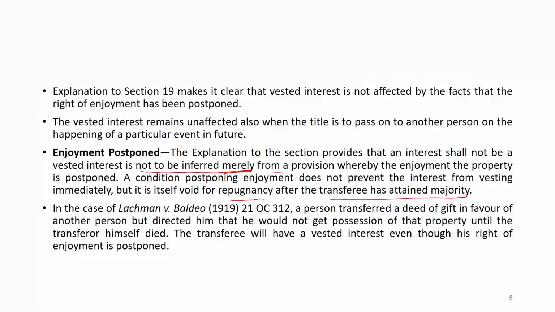Once the majority age is reached, it will automatically pass. But if the condition is put at the 19th, 20th or 21st year, this is against the law, and this kind of postponement is not permissible; it will be void. There is a very important case in this, Lachman versus Baldev.